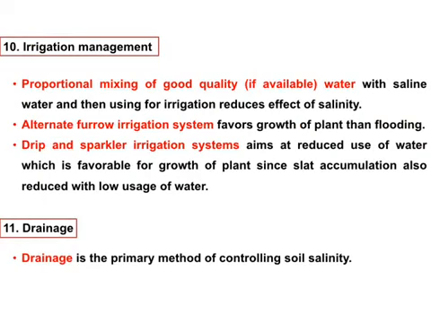Then irrigation management: we can mix with good quality available water, so we can avoid the effect of this salinity problem. Then the alternate furrow irrigation system can be used for this salinity problem. Then drip irrigation system and sprinkler system can avoid these salinity problems. Then drainage is the main control measure for this salinity problem.